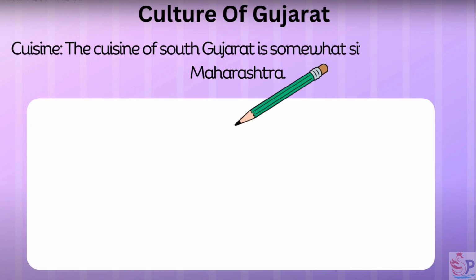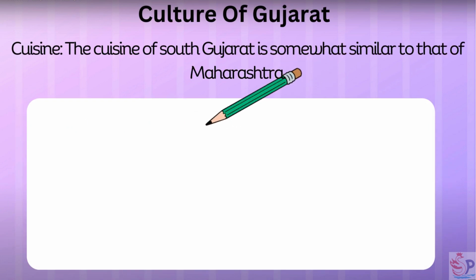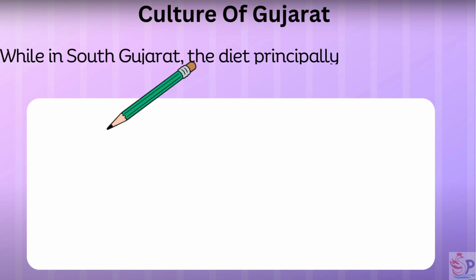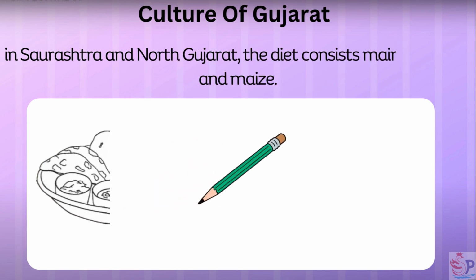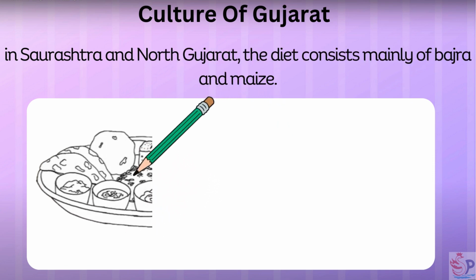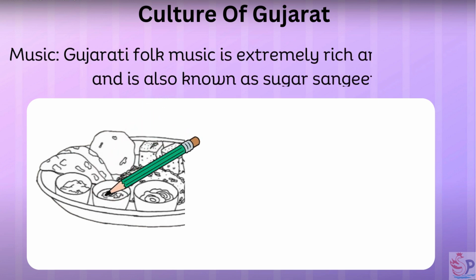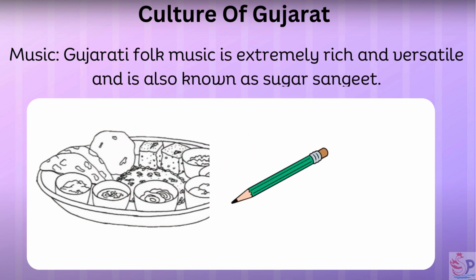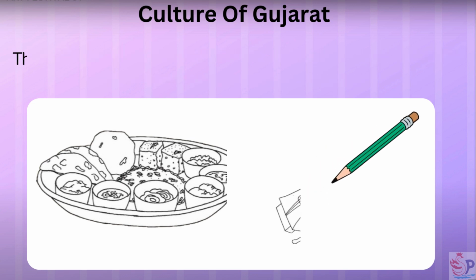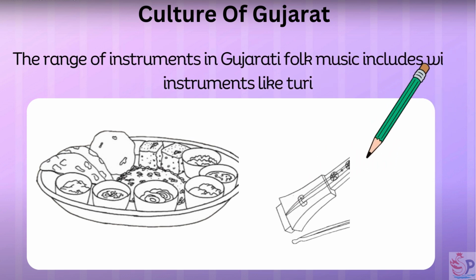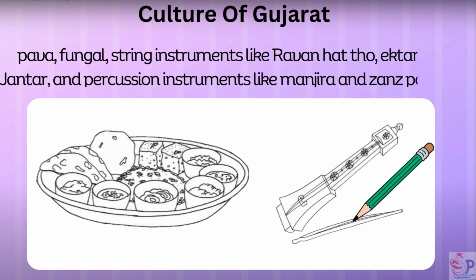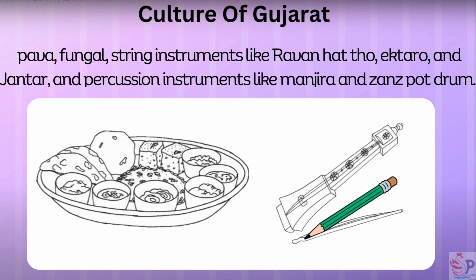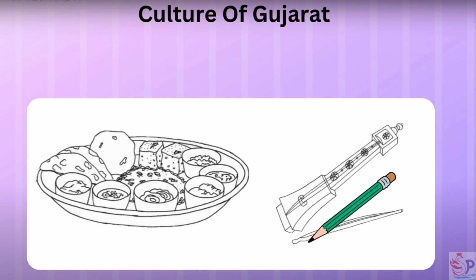Cuisine. The cuisine of South Gujarat is somewhat similar to that of Maharashtra. While in South Gujarat, the diet principally comprises of jowar, in Saurashtra and North Gujarat, the diet consists mainly of bajra and maize. Music. Gujarati folk music is extremely rich and versatile and is also known as Sugam Sangeet. The range of instruments in Gujarati folk music include wind instruments like turi, peva, bungal, string instruments like ravan hatho, ektaro, and jantar, and percussion instruments like manjira and zanz pot drum.